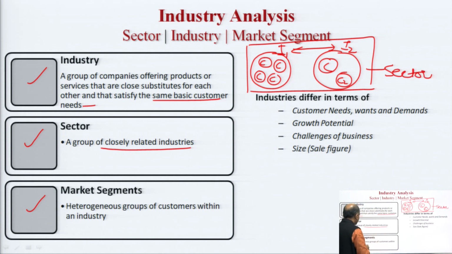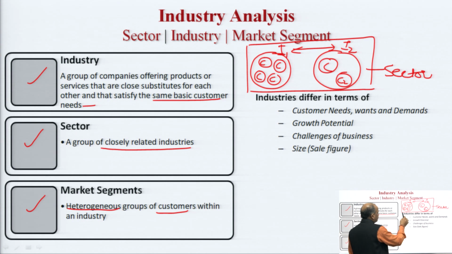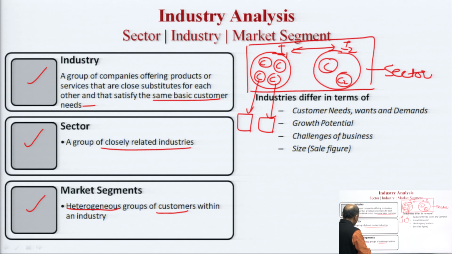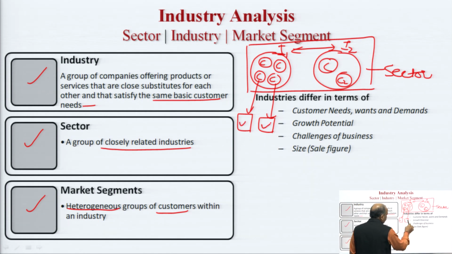Now what is market segment? Market segment is a heterogeneous group of customers within the industry. So basically what this particular industry is dealing with has its own unique kind of customers that may differ from the customers of this company. So segment refers to the heterogeneous group of customers. This group of customers is going to be different from this group of customers.